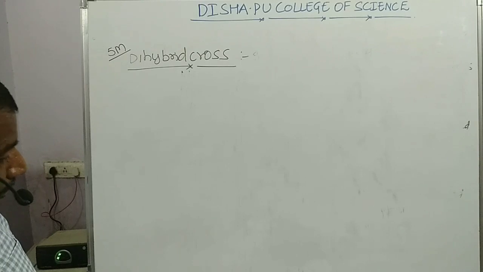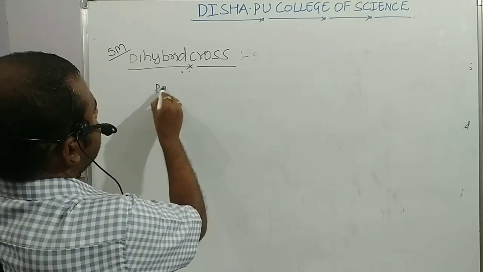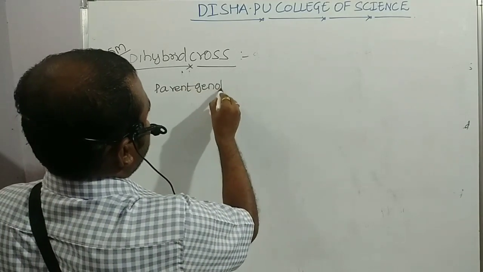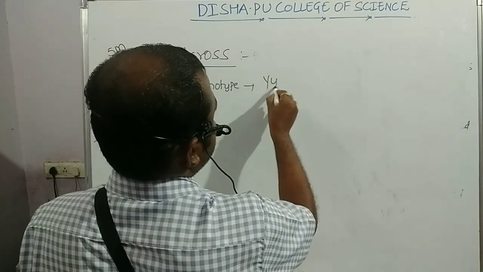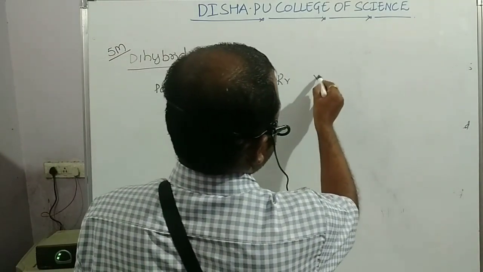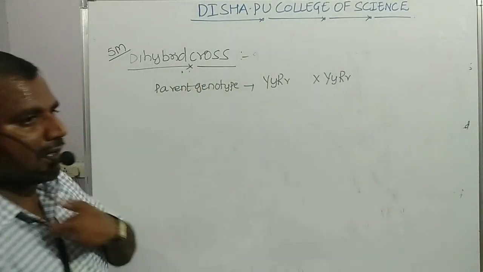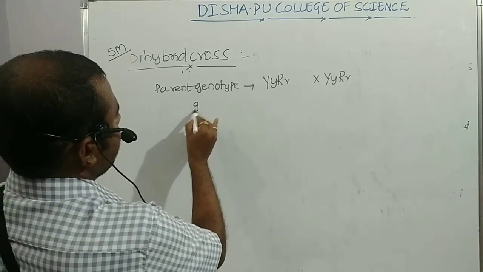Now students, the F1 individual parent genotype. That is capital Y, small y, capital R, small r crossed with capital Y, small y, capital R, small r. Now the gametes of it.